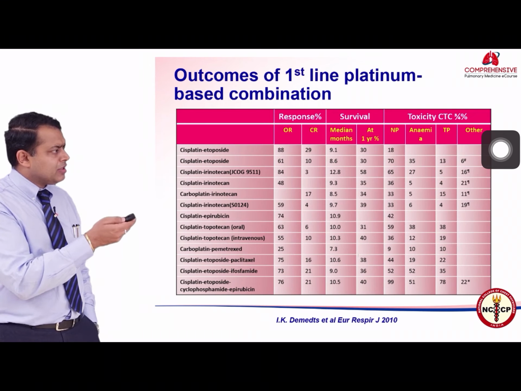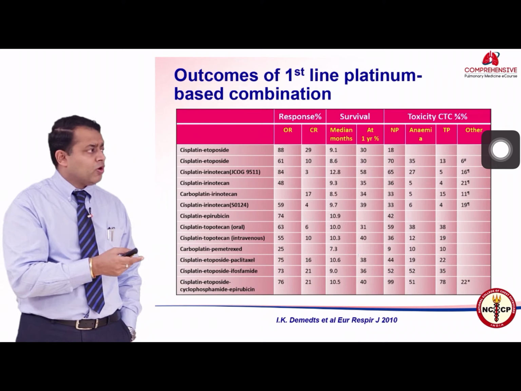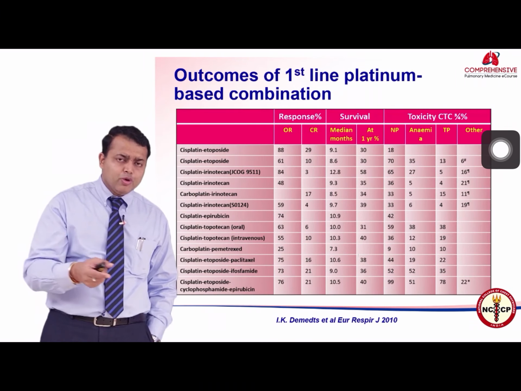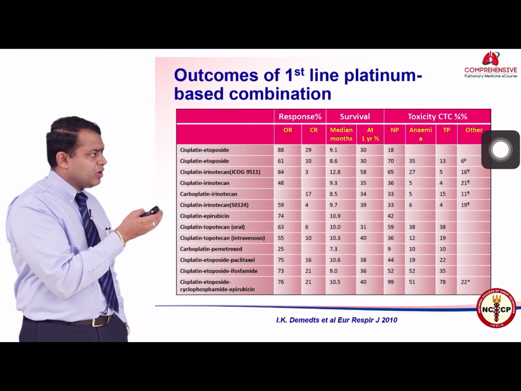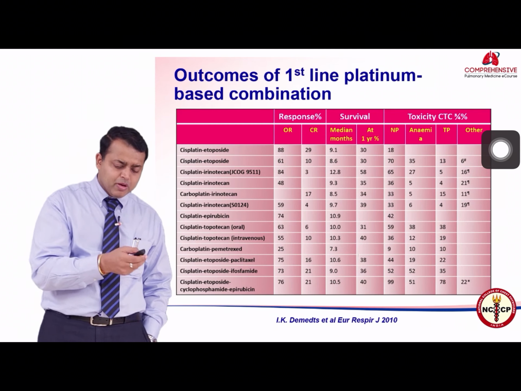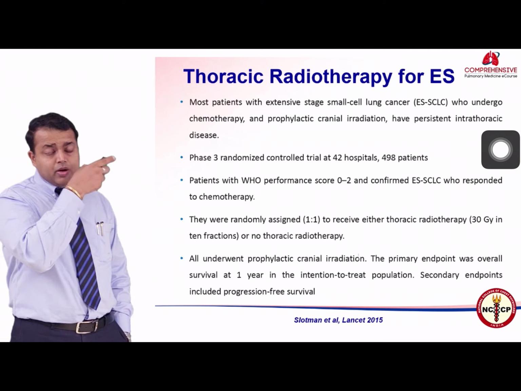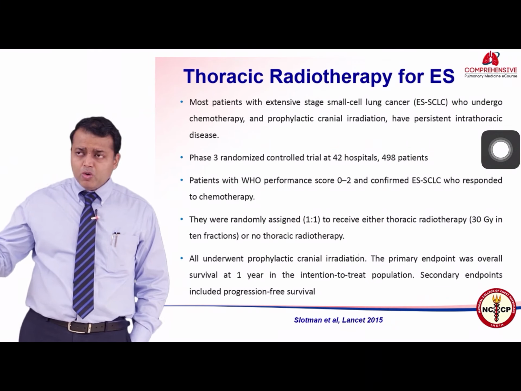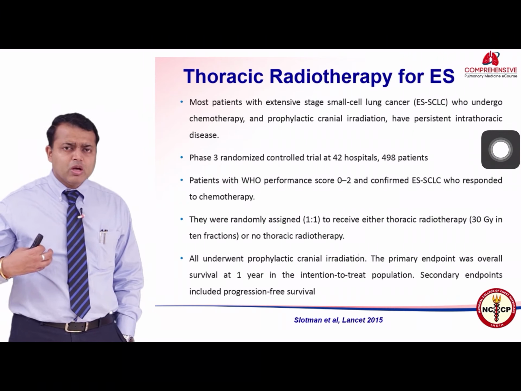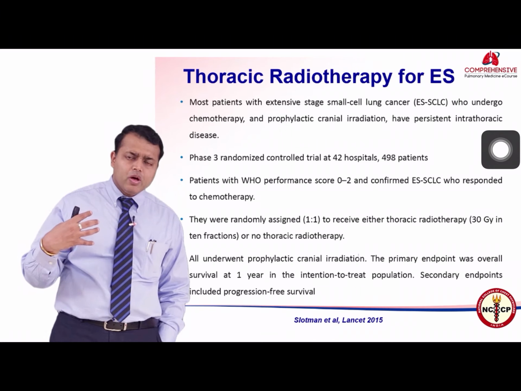These are the various combinations which can be tried along with platinum as the backbone of the therapy, and as seen, the response rate is generally to the tune of 70 to 80%, whatever regimen you pick among these, and the survival is around 10 months to 1 year. There has been data that about 20% of patients may achieve a complete remission, but may have some residual disease left in the lung, the lung being the starting point of the entire disease.